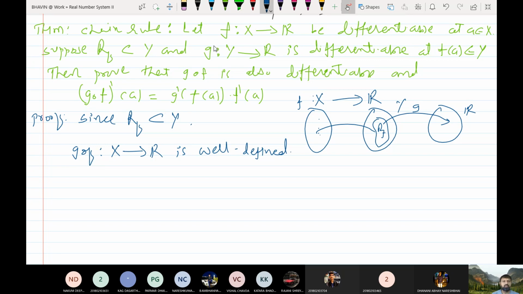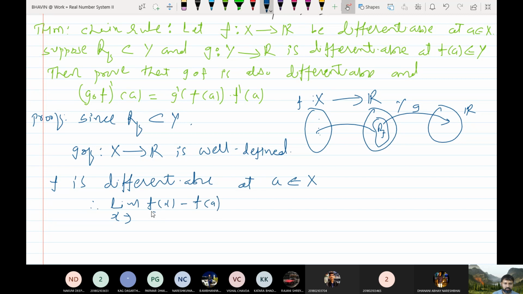Now here it is given that f is differentiable at a, where a belongs to X. So therefore the limit as x tends to a of (f(x) minus f(a)) upon (x minus a) equal to f'(a) exists.